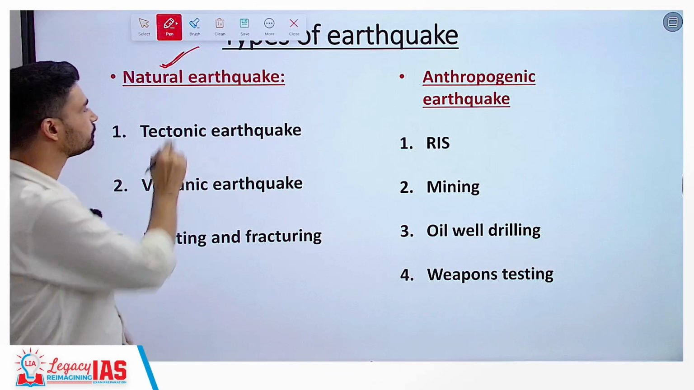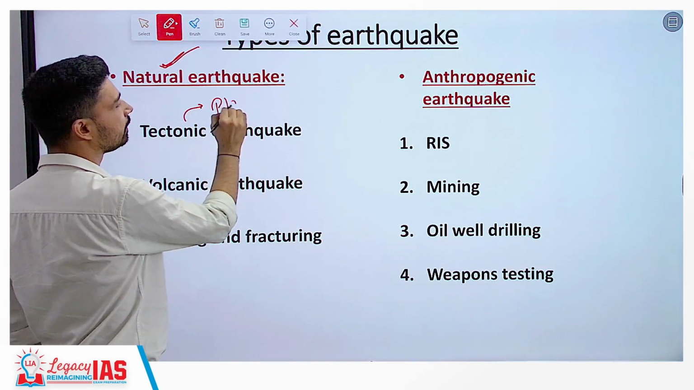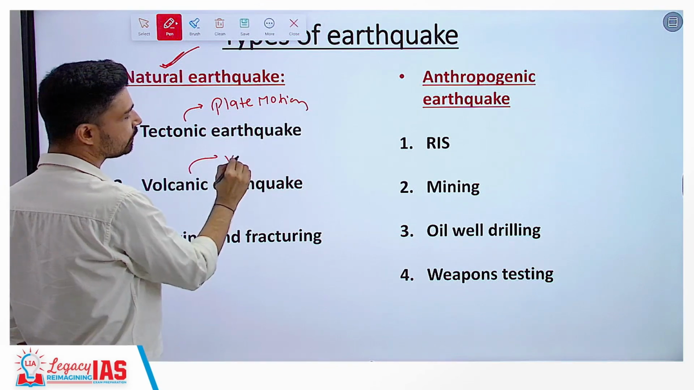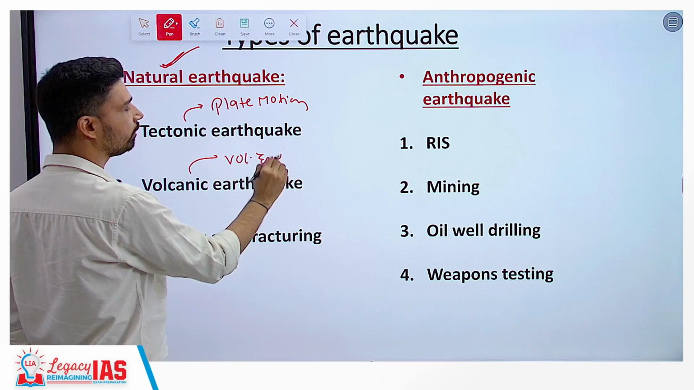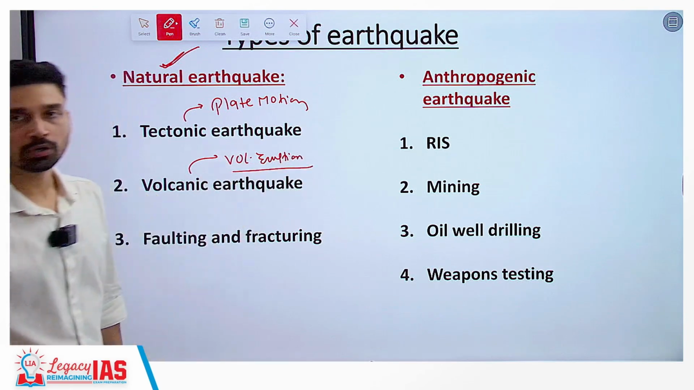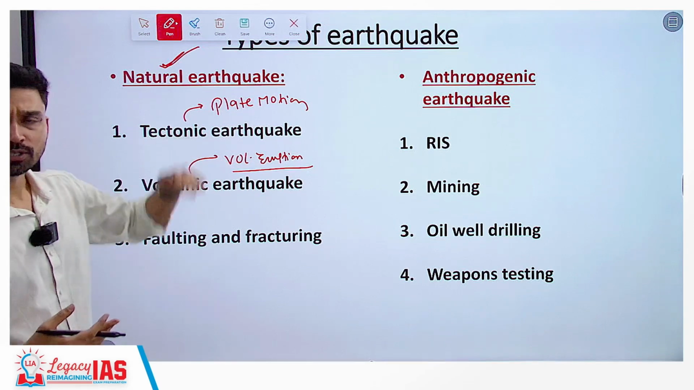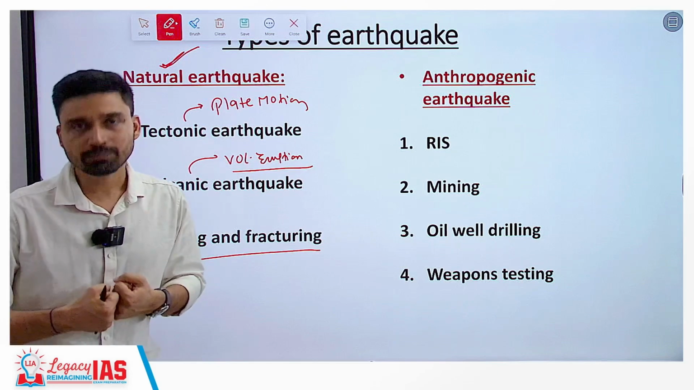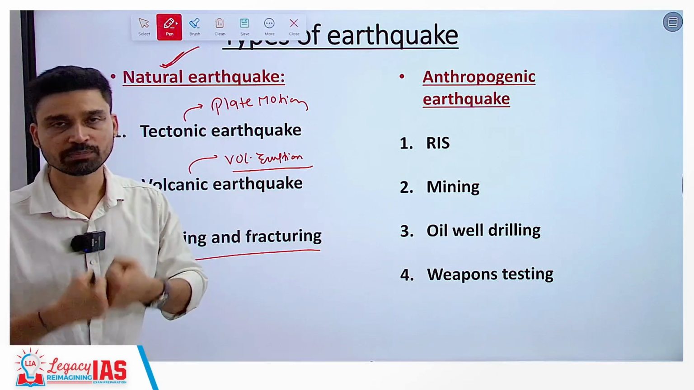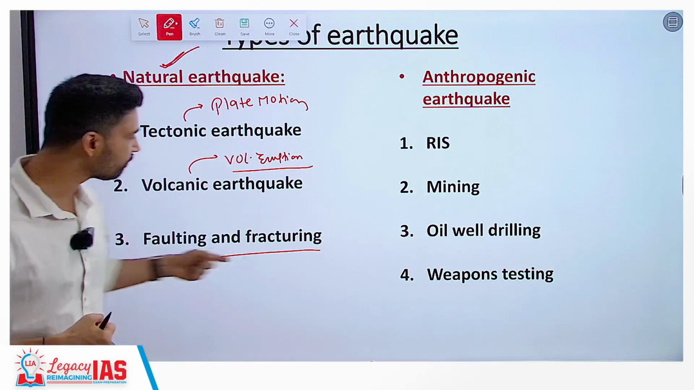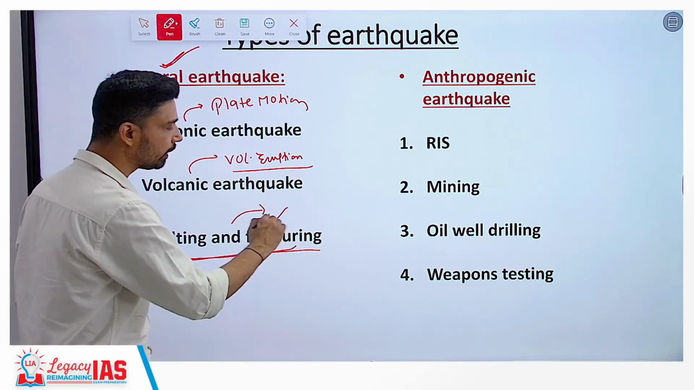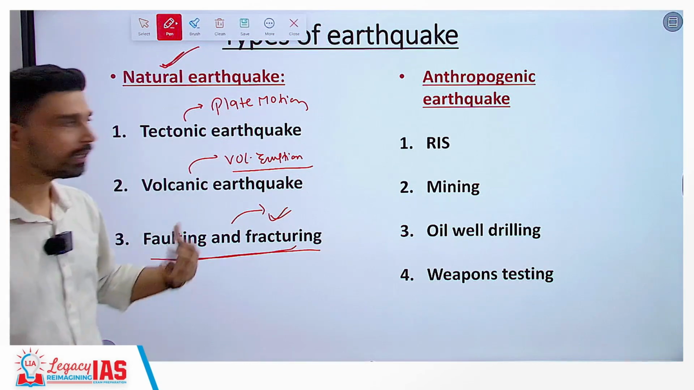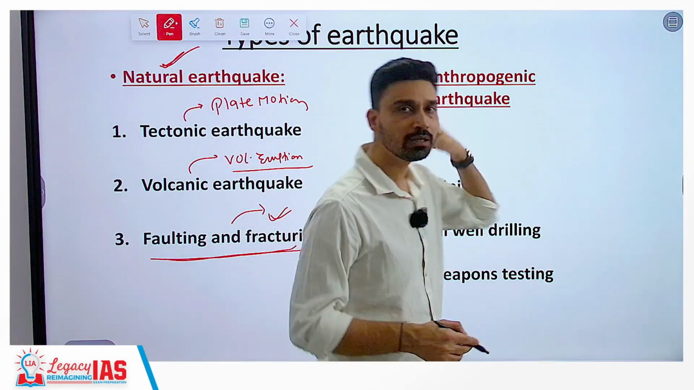This can be tectonic, as we have discussed, relating to plate motion. This can be volcanic. That means whenever you have a volcanic eruption, whenever magma rises from below above the earth's surface, it also causes disturbances in the rocks. Then you have faulting and fracturing, because the crust of the rock keeps experiencing compressional and tensional forces, so faulting and fracturing can also trigger earthquake-like events. So, these are the three: tectonic, volcanic, and faulting earthquakes, and then you have human-based earthquakes.